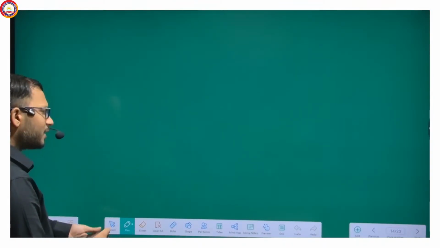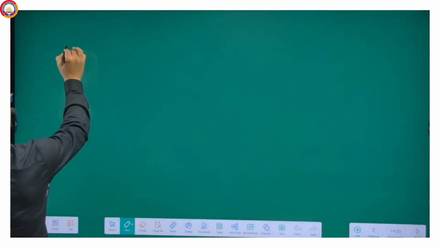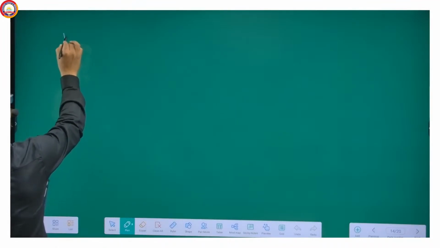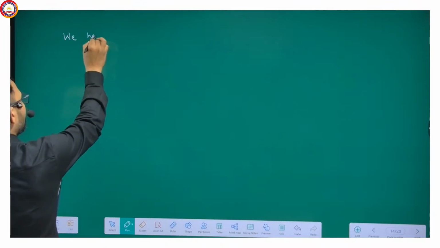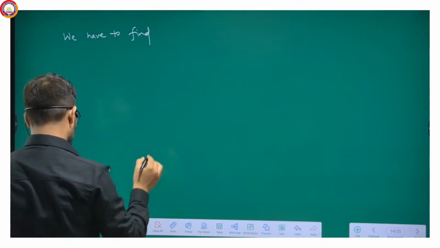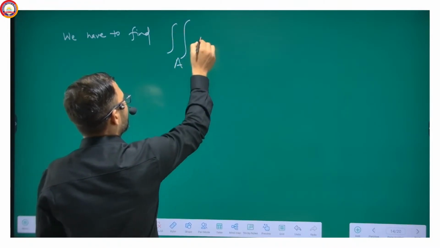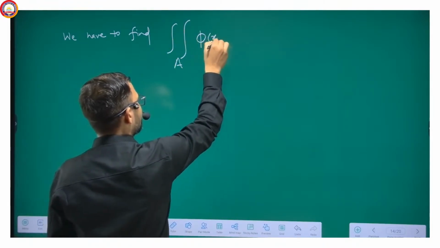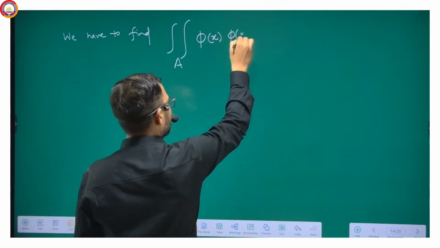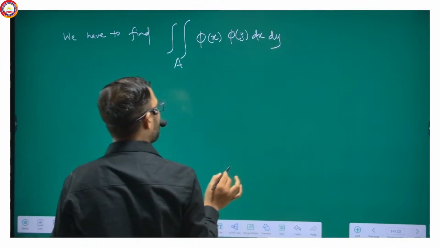Okay, so yes, now there should be some transformation. I'm doing that transformation here. What we have to find? We have to find the integration over A of phi x phi y dx dy, getting my point?